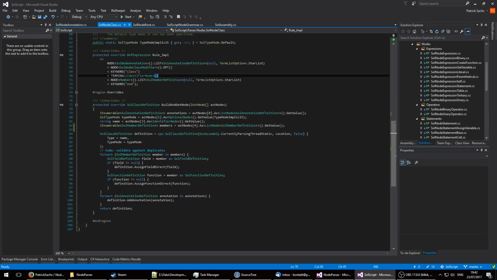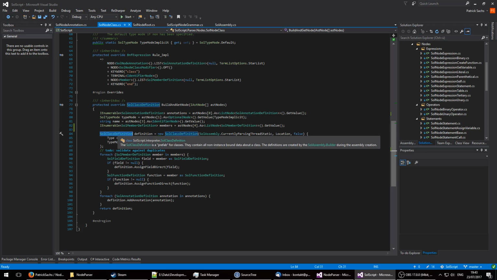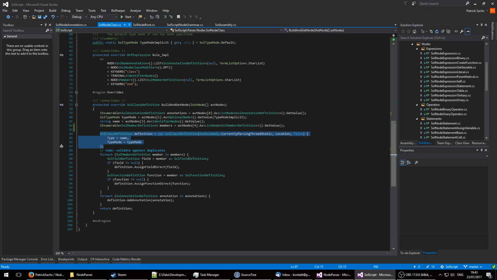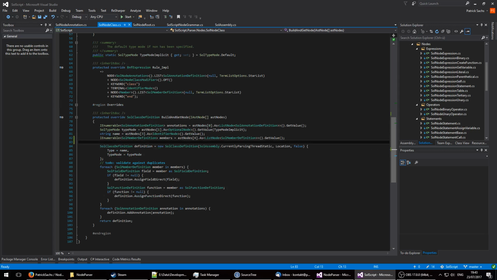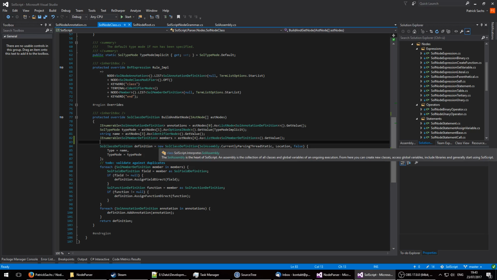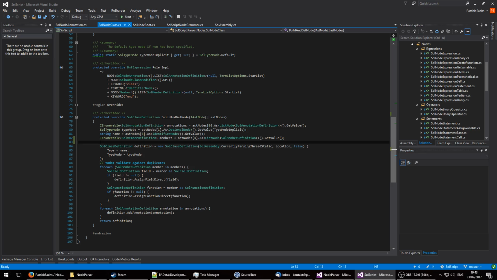We have an annotation, type, mode, name, member, and then we can just use whatever way we use. We can call our factory methods, we can call our constructors, and whatever we wish to use to create our classes. In this case, we create a sol class definition, which is already a class in the interpreter. So in this case, we already transform our parser stuff into our actual runtime data. So we create a class definition for the currently parsing assembly at the location, which is also really handy stuff.